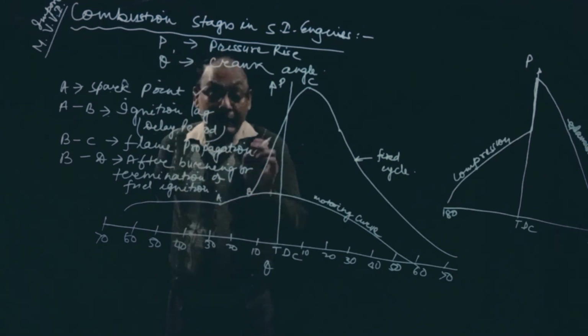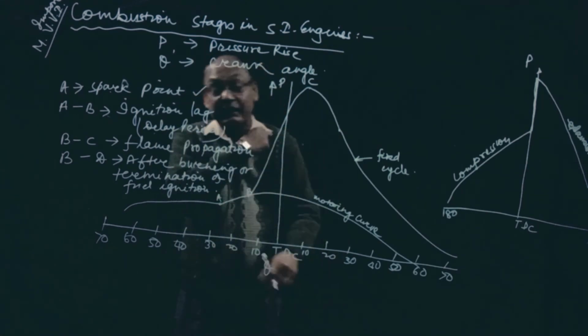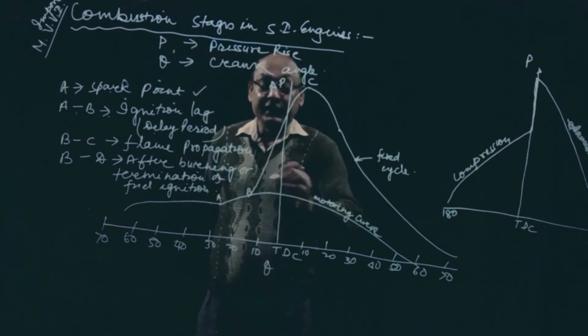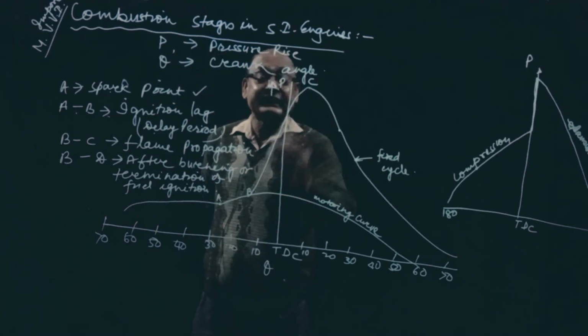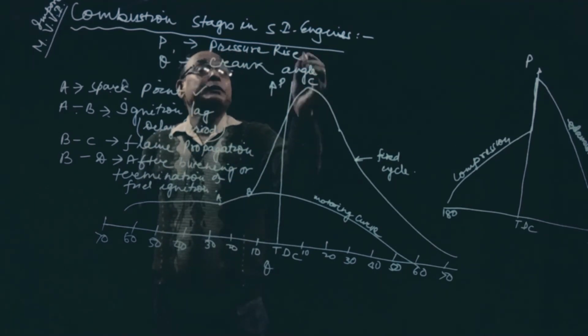At B, fuel starts igniting and there will be a sudden temperature rise, due to which pressure increases here. See, sudden rise in the pressure. Then this pressure will be maximum.